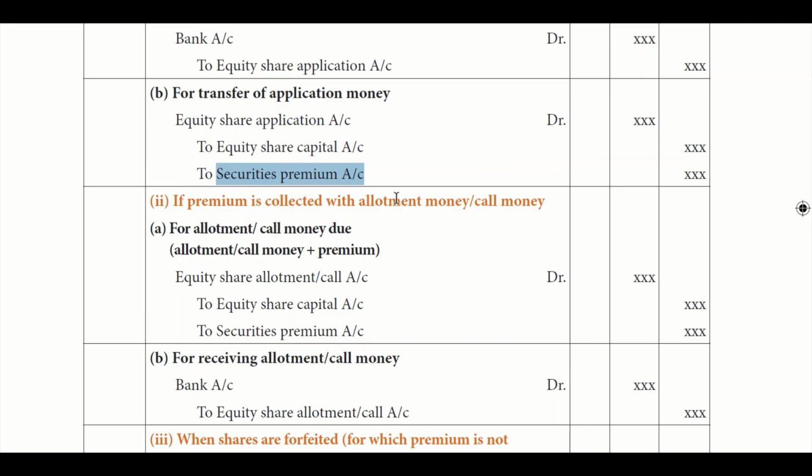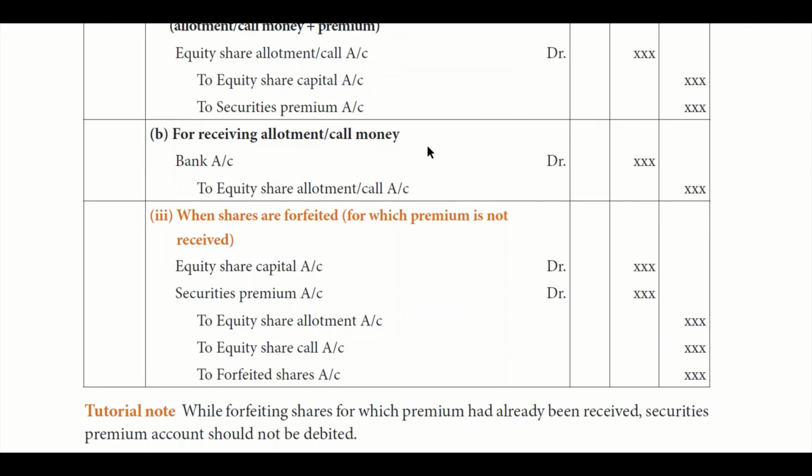If the premium amount is going to be collected with your allotment money or call money, at that time, you have to debit the share allotment account or call account and credit share capital account and securities premium account. For share capital, you will move only the share value money, and to securities premium account, you will move the premium value. And when we receive the money for the allotment, it is as usual bank account debit to share allotment account credit.